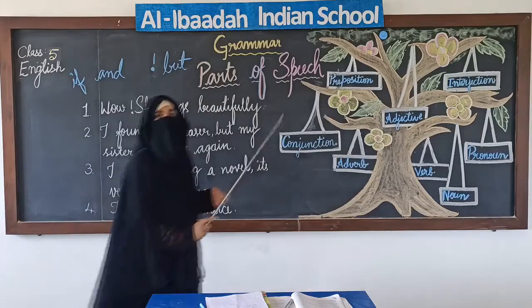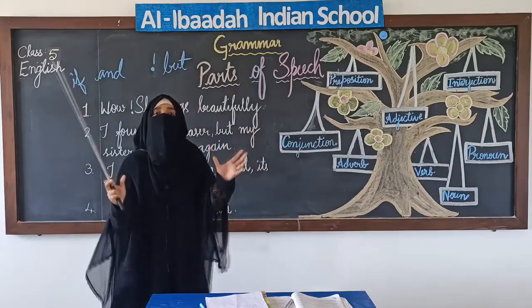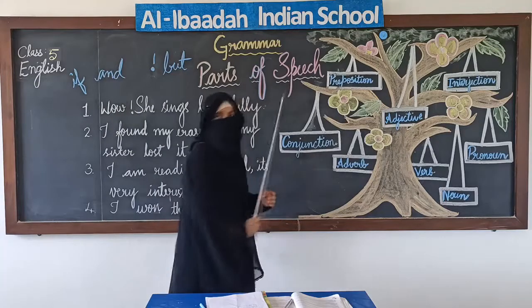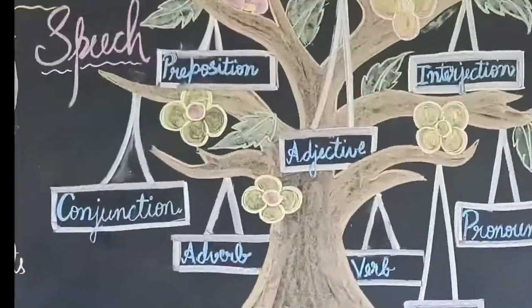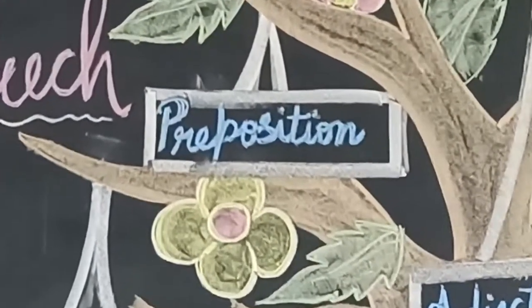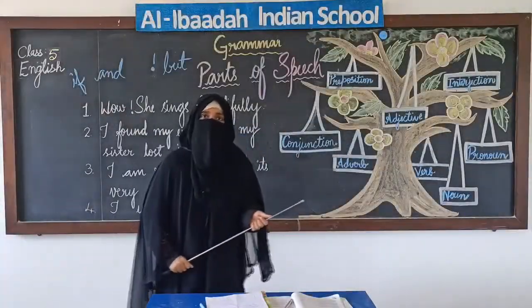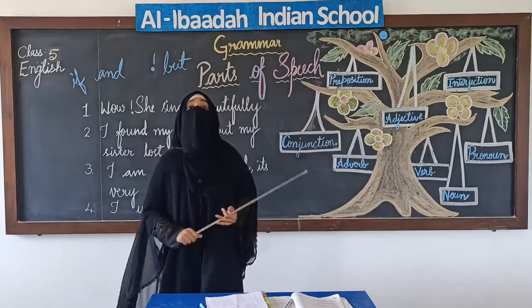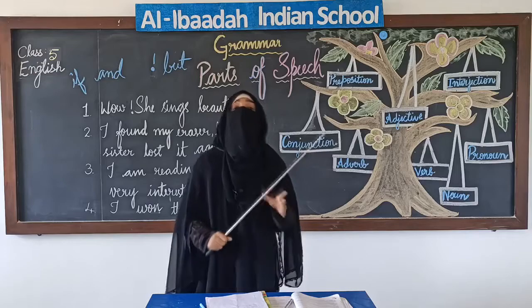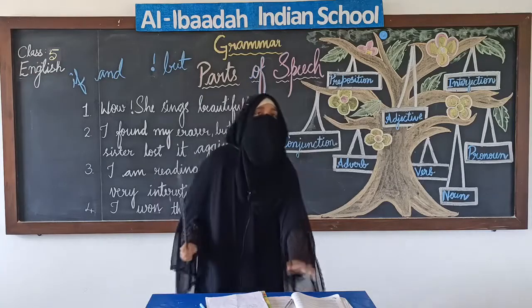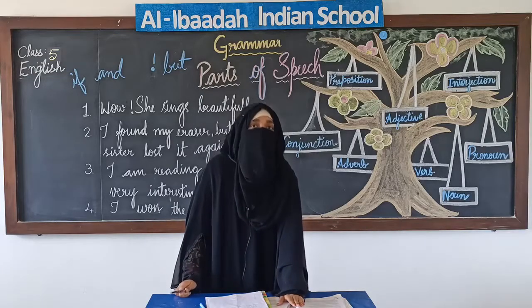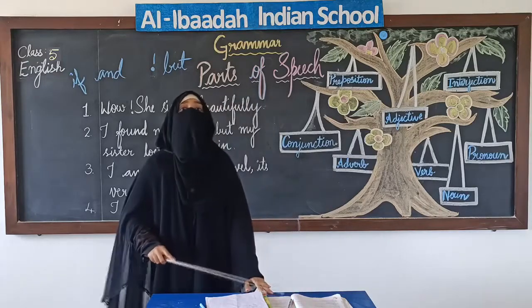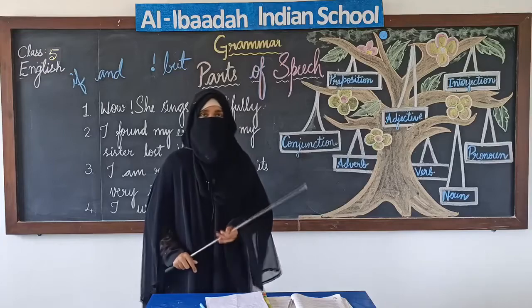These kind of words which join two different sentences to form one sentence is called conjunction. Next we have preposition. What is preposition? See here the word position. The words that show the position of the thing. For example, where is my book? It's on the table. So the word on shows the position of the book where it is kept.